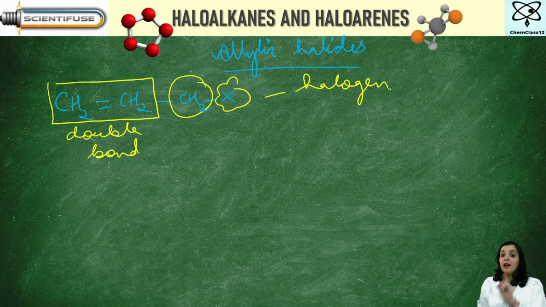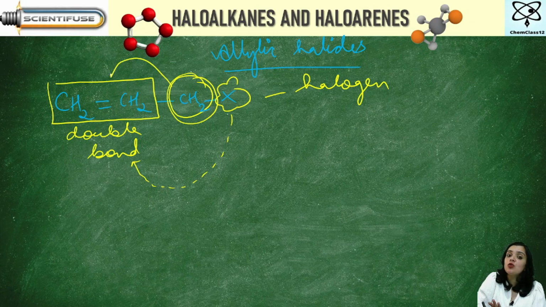Now, can you see? Listen to me very carefully. Did you see that this halogen atom is not directly attached to the carbon-carbon double bond carbon? Instead, it is attached to a carbon which is next to the double bond carbon. So, allylic halides are those haloalkanes in which the halogen atom is attached to a carbon atom which is adjacent to the carbon-carbon double bond carbon.